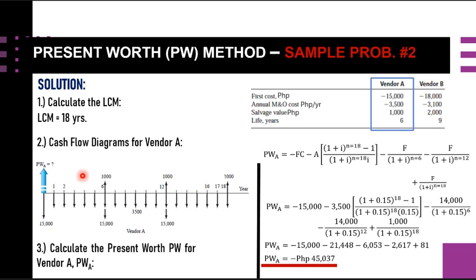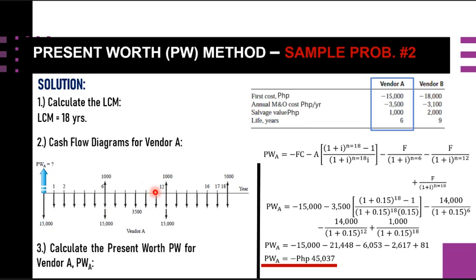This is our first life cycle, from time 0 until the 6th year. According to this present worth analysis, the first cost is repeated in year 0 of each new life cycle. So in this second life cycle, this is now our year 0. According to this definition, the first cost is repeated, which is why we have a first cost here of 15,000.